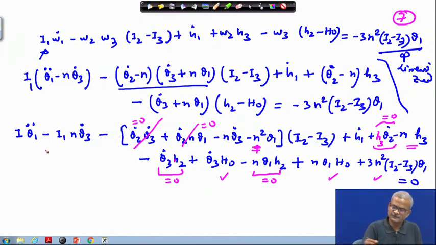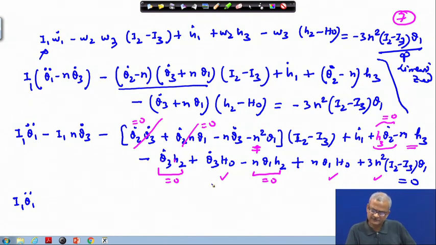Okay. So, therefore, if we rearrange the equation, this will be I1 times theta 1 double dot, and then we start collecting the terms related to theta 1. So, the theta 1 dot term is not here. So, we have the theta 1 term there, so the theta 1 term we will collect. So, this is your n square, and this is minus sign here, so that gets it to plus sign, n square theta 1 times I2 minus I3.